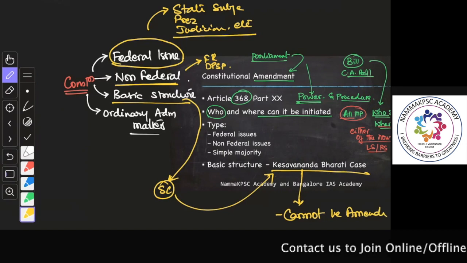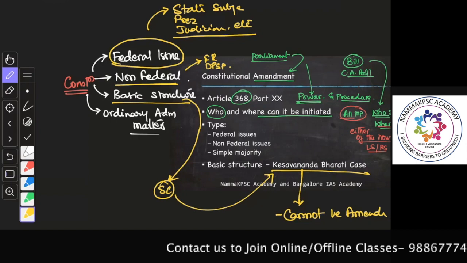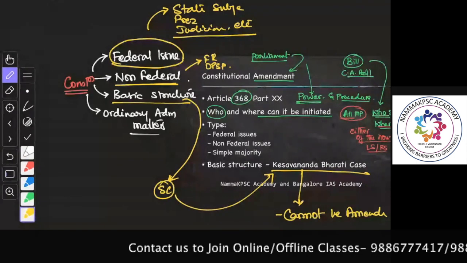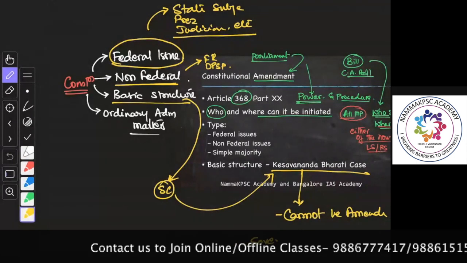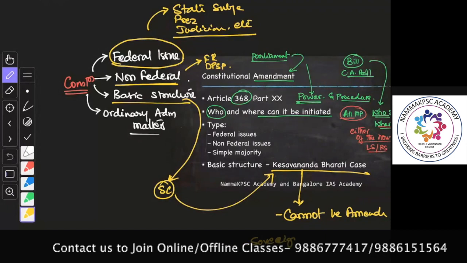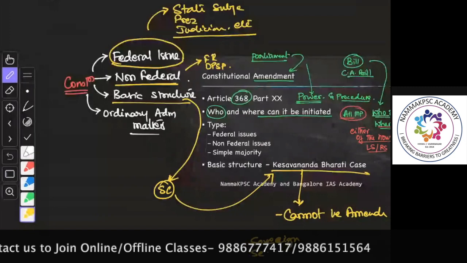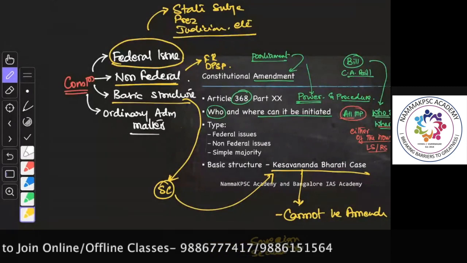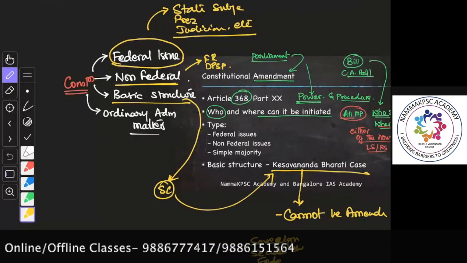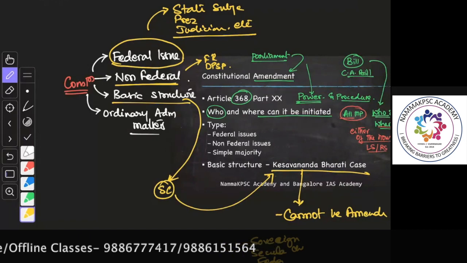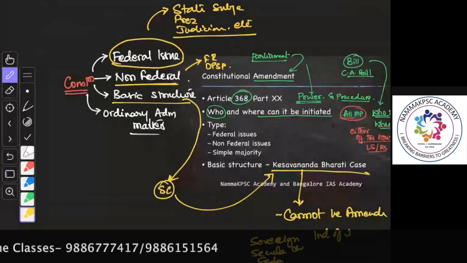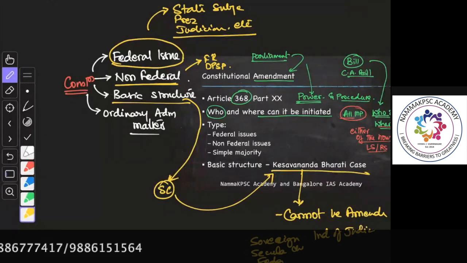In various judgments, the Supreme Court has come up with a list of these basic structure features, for example, sovereignty of the country, secular character, federalism, independence of judiciary, judicial review.